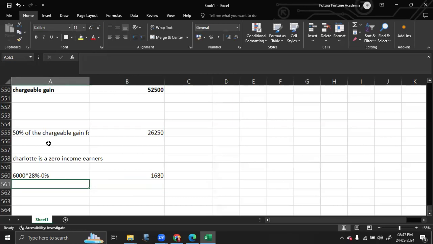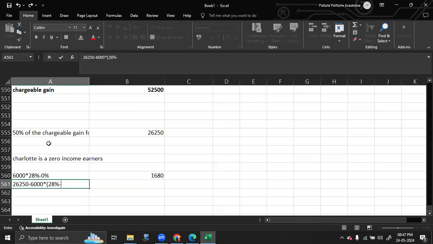Second thing is, Charlotte is a zero income earner. So that means 37,700 Charlotte in the case. That means out of 26,250 minus 6,000, whatever will be the taxable gain, that taxable gain, instead of getting taxed at 28%, if Tom had 28%, why?